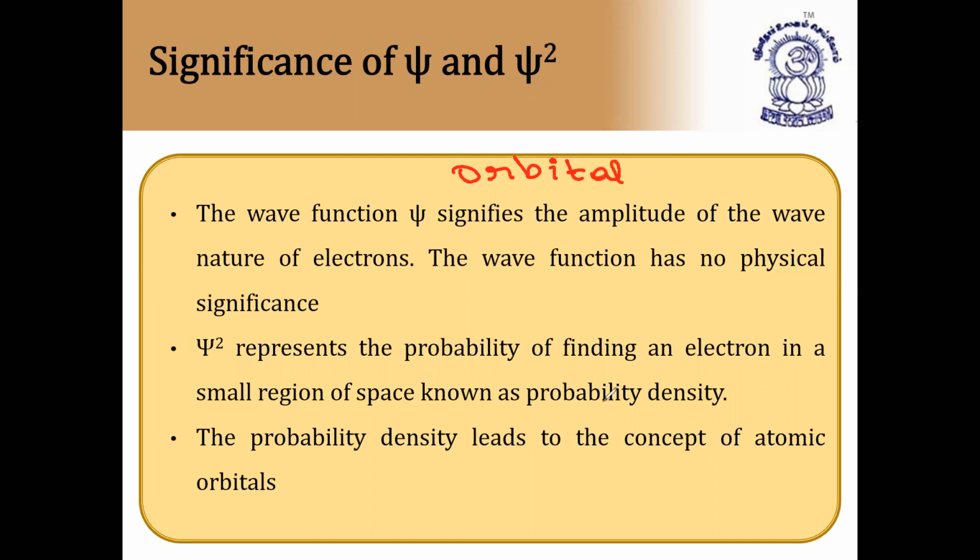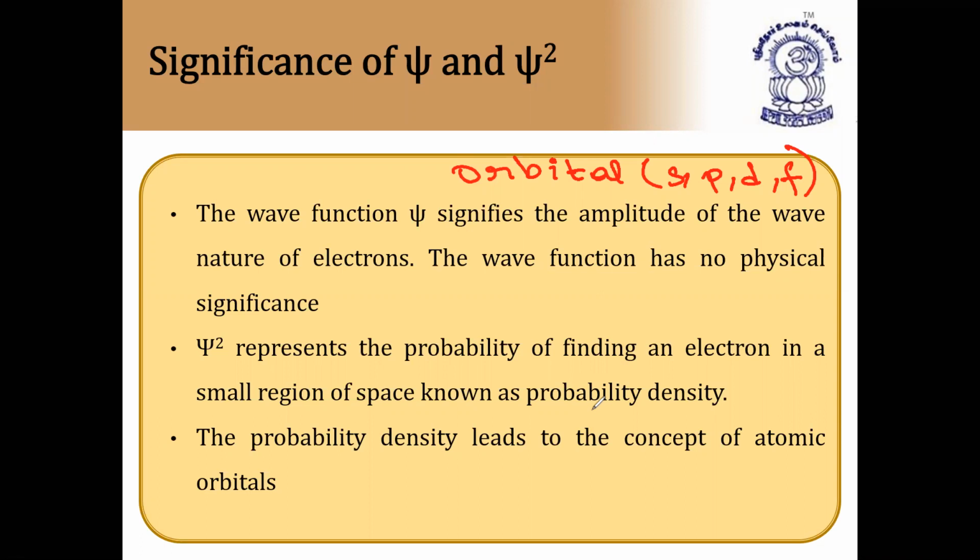What is orbital and what is the difference between orbit and orbital? Orbits we have K shell, L shell, M shell, N shell. Whereas orbitals we have S orbital, P orbital, D orbital, F orbital. The actual definition of orbital: the probability of finding the electron in a small region of space is known as probability density, and the probability leads to the concept of atomic orbitals.